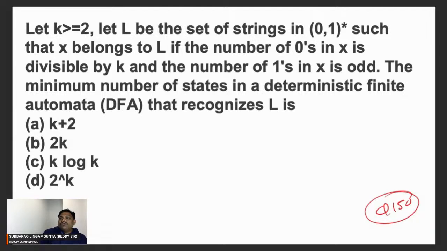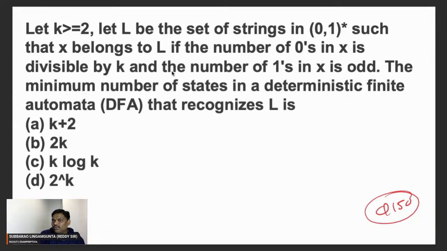Let k be greater than or equal to 2. Let L be the set of strings in {0, 1}* such that x belongs to L if the number of zeros in x is divisible by k and the number of ones in x is odd. The minimum number of states in the DFA that recognizes this. I think this problem is a combination of two problems.